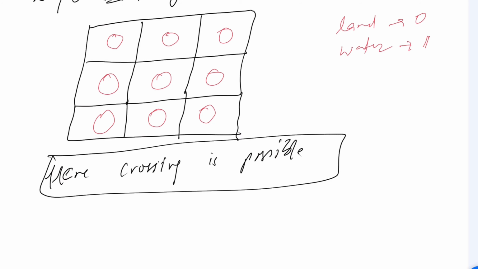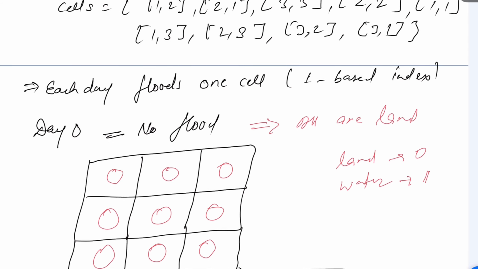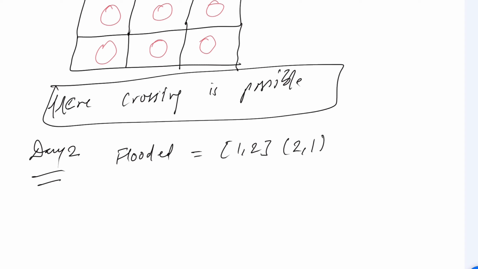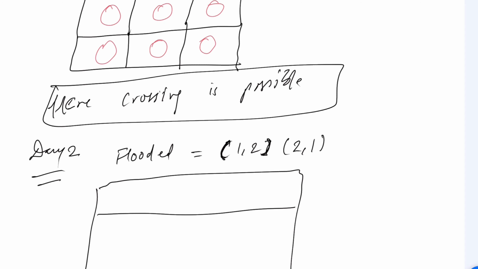Let's go to day 2. Okay, so on day 2 it will be flooded two times, one 1 2 and another is 2 1. So we'll say 1 2 and 2 1 will be flooded. Okay, it means that we have given above and this one, right? So if we represent 3 cross 3, 1 2 3, 1 2 3.